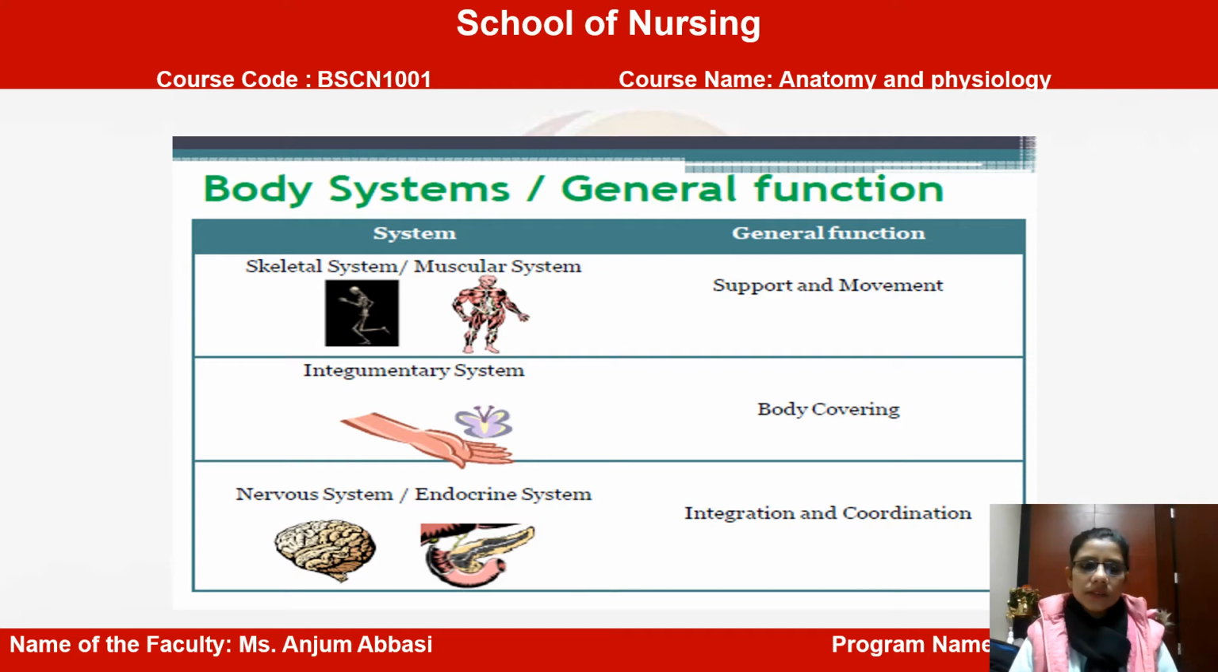Students, in this slide you can see various systems along with their respective pictures. So the skeletal system, as you know, deals with muscles and bones. Both diagrams you can see here. It is responsible for support and movement. Next is the integumentary system. As you know, skin is part of the integumentary system. The main function of skin is covering your body. Third is the nervous system, and next the endocrine system. It is responsible for integration and coordination of various movements.